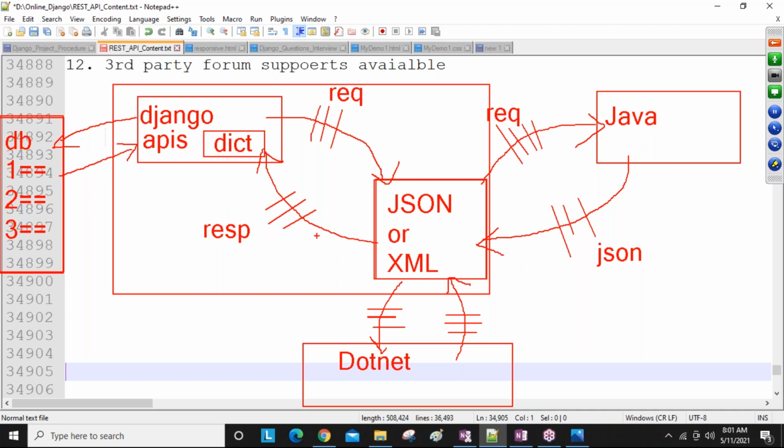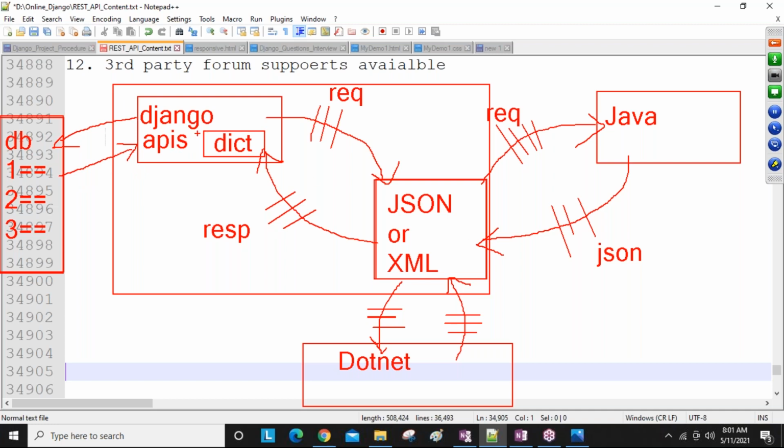Now the JSON format response is what the other people get when they send the request. Or else we also can take the request. If other people send the request, we take that request, process it, get the response, and send the response.